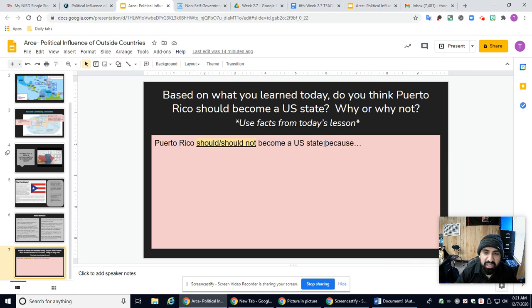Use facts from today's lesson. So make sure you pull facts. I think we talked about this in class the other day. Make sure you're using actual evidence that you just read and just watched in your writing. You do have a sentence starter here: Puerto Rico should or should not become a U.S. state because, and then explain why.